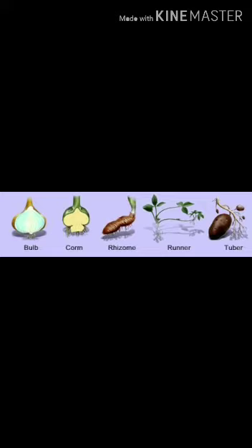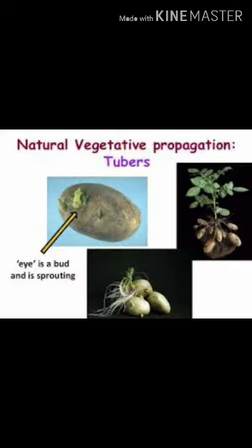Next vegetative part of a plant is the stem. Stems known as tubers, bulbs, corms, rhizomes and runners can develop into new plants. Tubers, bulbs, corms and rhizomes are usually found underground. First, when we talk about the tubers, tubers have buds also known as eyes. Each part of the tuber containing the bud can give rise to a new plant. For example, tubers of potato and turnip.